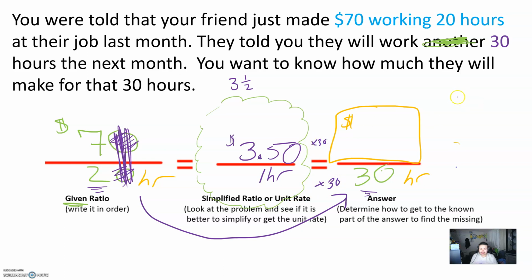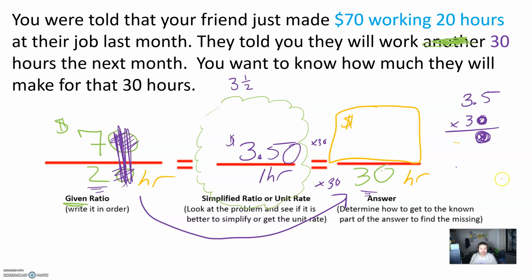So 3.5 times 30. I'm going to do this here. I could put the 0 here for now, but I'm going to keep it simple for this lesson, okay? So here, the first number is 0. Anything times 0 will always be 0. So I'm going to put an X here. There's no point. So I'm going to work with the next number, the 3.